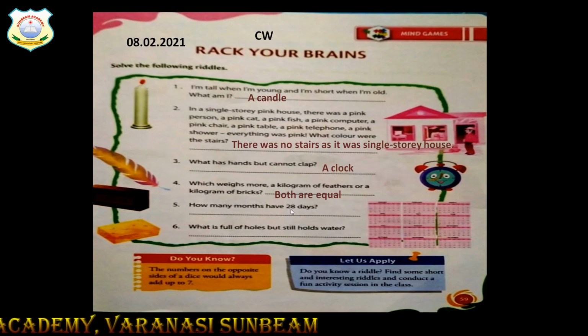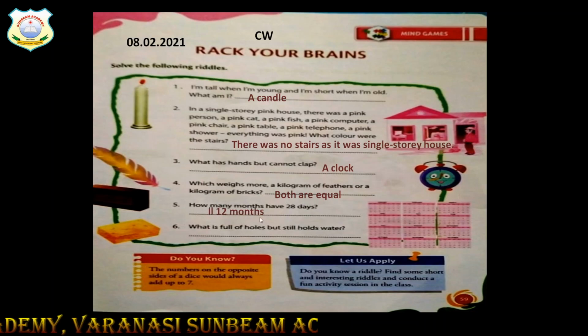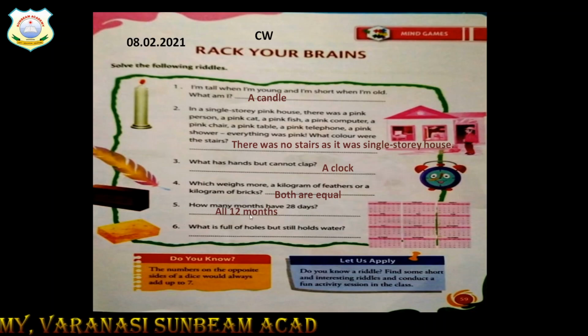Children, look at the answer. All 12 months have 28 days. Some months are of 30, some months are of 31. February is of 28 or 29. In a leap year it is 29. But 28 days is in every month.